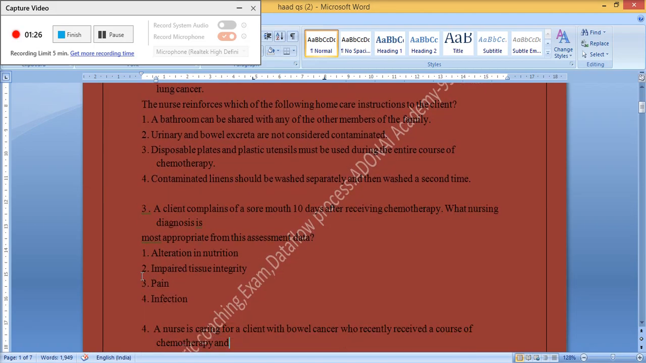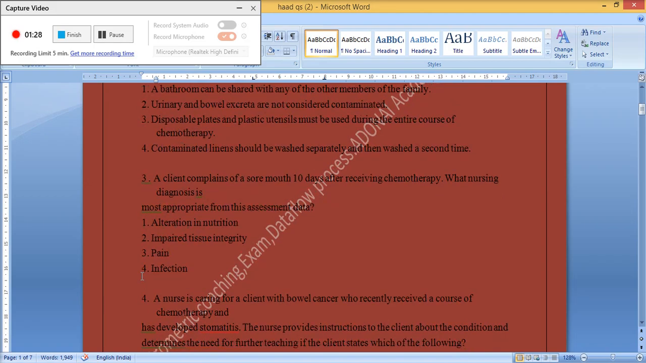3. A client complains of a sore mouth 10 days after receiving chemotherapy. What nursing diagnosis is most appropriate from this assessment data? 1. Alteration in nutrition. 2. Impaired tissue integrity. 3. Pain. 4. Infection. The correct answer is 3. Pain.